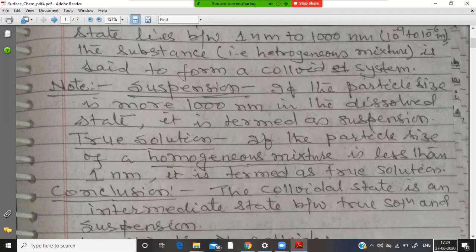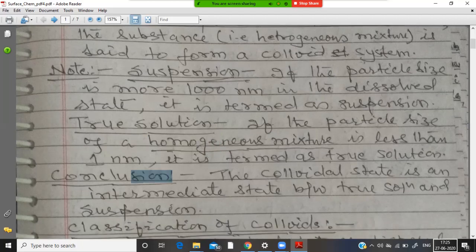And difference between homogeneous and heterogeneous we have learnt a lot in class 11 in very first chapter. In homogeneous mixture, all the components are mixed with each other in uniform way. Only then it is known as homogeneous mixture. So true solution is homogeneous, where the size of the dissolved particle is less than 1 nanometer. Then it is known as true solution.